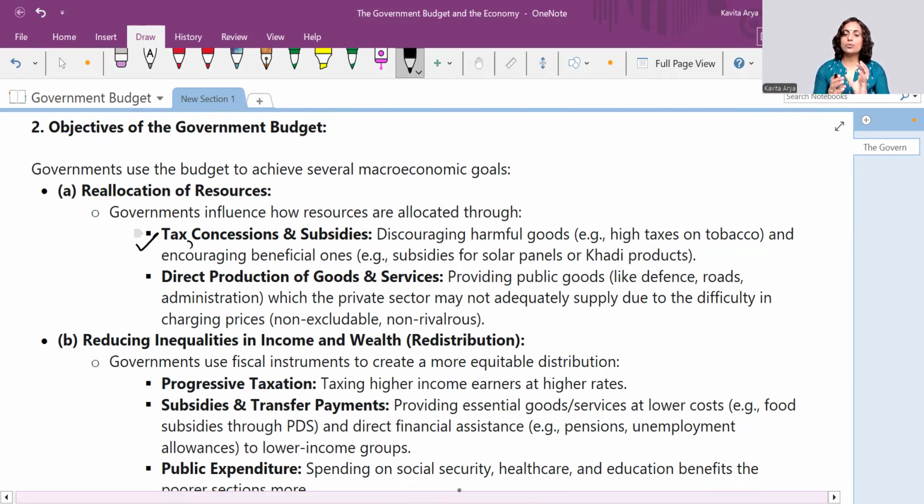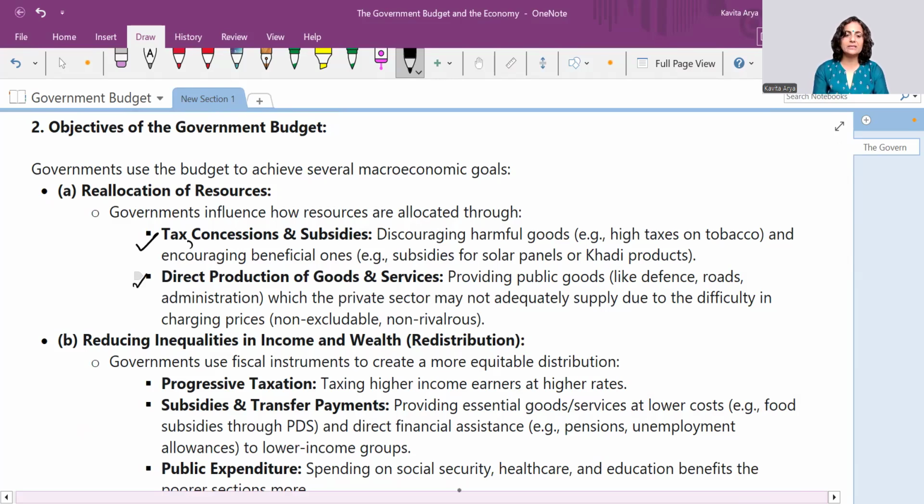It tries to do some social welfare. How and why? For all the harmful products, it tries to levy more taxes, and wherever there is something to be promoted which is good for the nation, for the surroundings, for reducing pollution, the government tries to give subsidies. So the very first thing is tax, concession, and subsidies, discouraging harmful goods. That is, it puts high taxes on tobacco and encourages beneficial ones like khadi products and solar panels. These are promoted by giving subsidies.